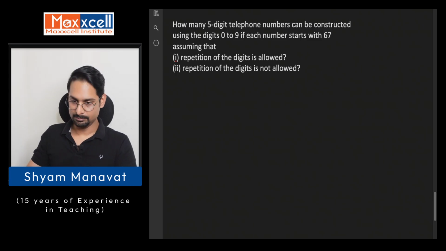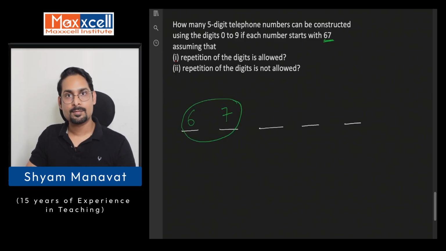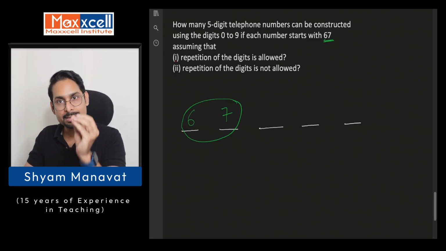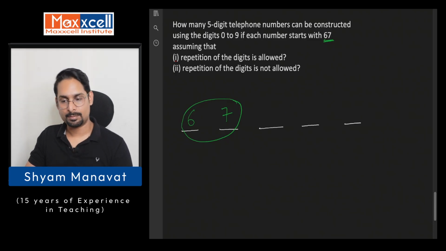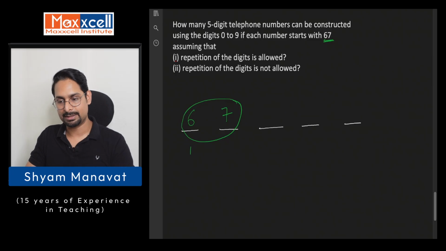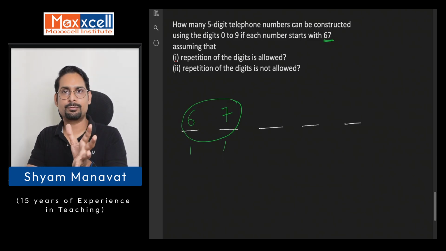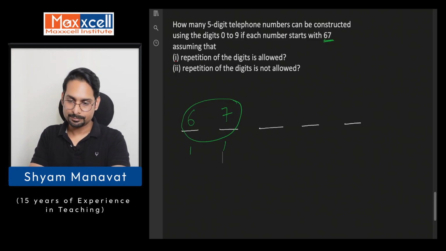Now, it is a 5-digit telephone number. The question said it starts with 6, 7. That means the first and second positions are fixed with the digits 6 and 7. Understand, it's not 6 possibilities and 7 possibilities. It's the digits 6 and 7. So there is only one possibility here, 6. There is only one possibility here, 7. That means we just need to focus on the remaining 3 digits, correct?